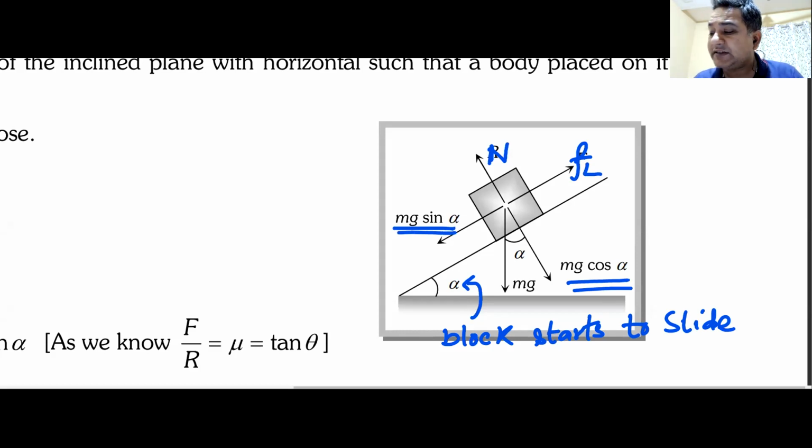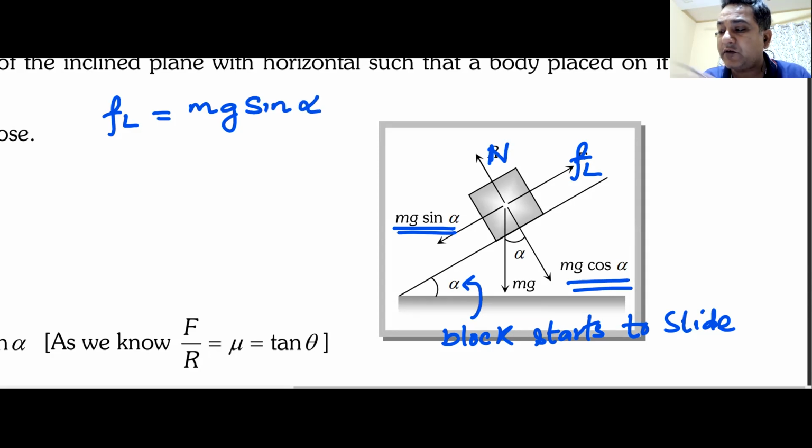This is mg sin theta or sin alpha, depending on which angle you are calling it, theta or alpha. This theta or alpha is known as angle of repose, and from this diagram you can see FL will be equal to mg sine of theta or alpha, whatever you call it.